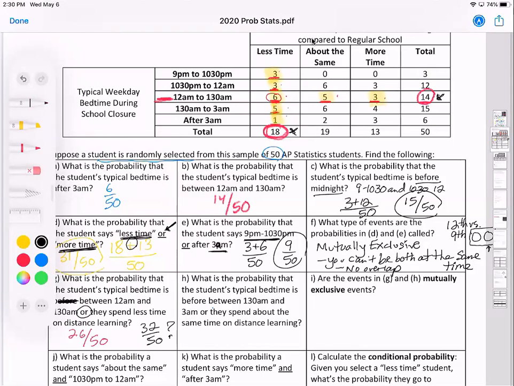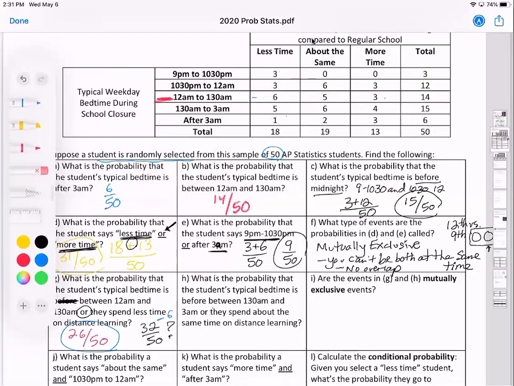So the problem is we double counted these students right here. We counted them as students who go to bed in this time span, and we also counted them again as students who are spending less time on distance learning. So it's okay if you're going to do this 14 and this 18, but there is overlap. There's 6 students who are double counted. So we have to subtract those 6 students to get 26 out of 50 is the correct answer. Let's see another example like that.